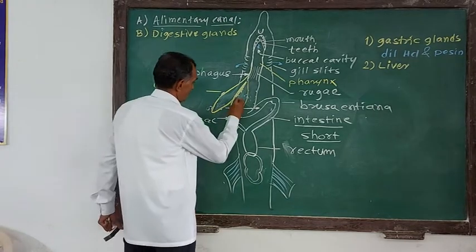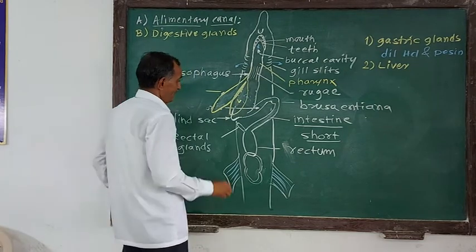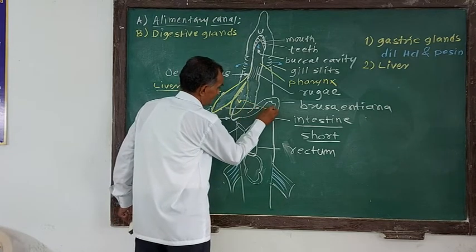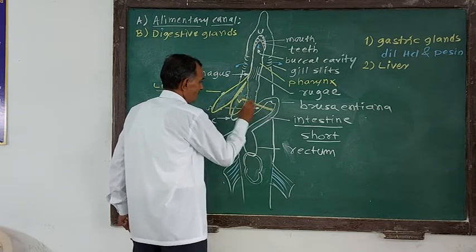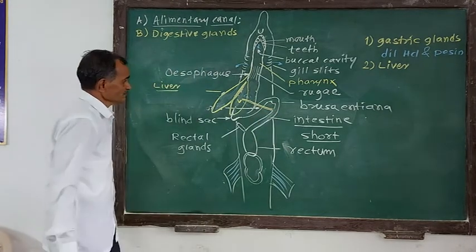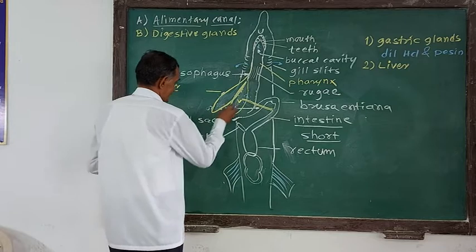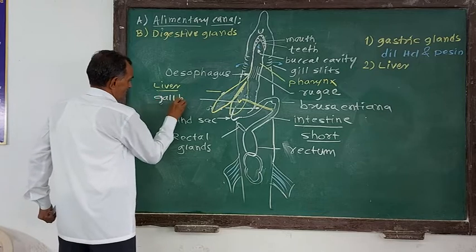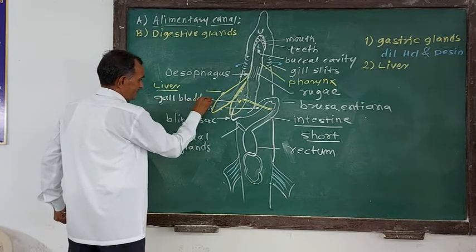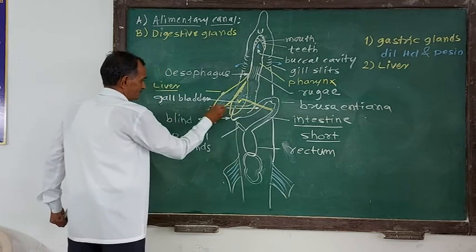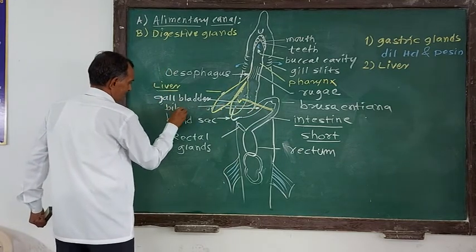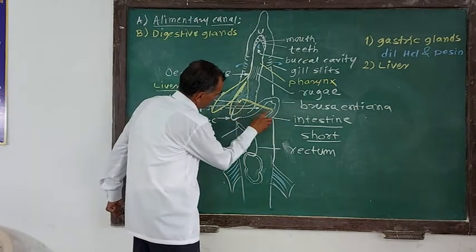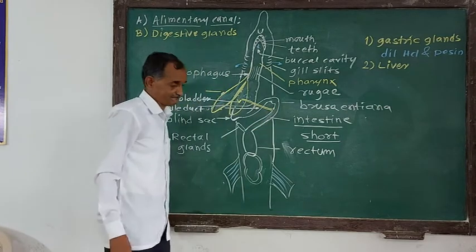Now on the right lobe, a gallbladder is present. From this gallbladder arises a duct known as the bile duct. This bile duct opens dorsally in the anterior part of the intestine. So this is the liver, this is the V-shaped gallbladder, and this is called the bile duct. The bile duct opens dorsally in the anterior part of the intestine.